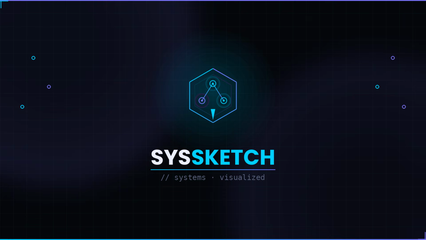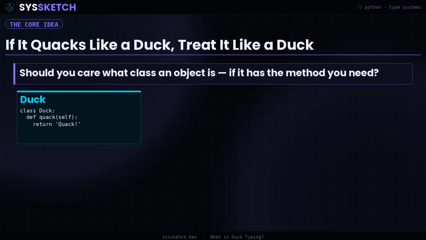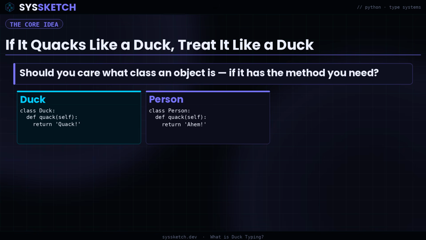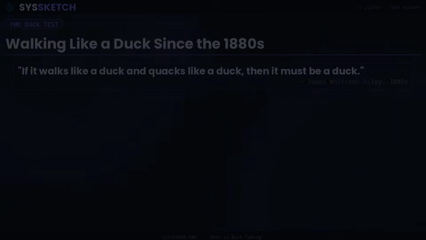Duck typing is one of those ideas that sounds strange at first, but once it clicks, it changes how you think about types entirely. Here is a question: you have a function that takes an object and calls .quack on it. Should you care whether that object is a duck, a person, or a rubber toy as long as it has a quack method? In statically typed languages, the compiler says yes, you must care. In dynamically typed languages, Python, Ruby, JavaScript, the answer is no. If it quacks like a duck, treat it like a duck. That idea has a name: duck typing.